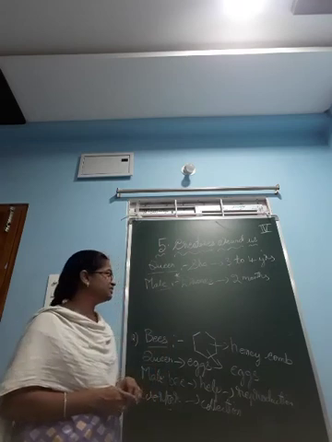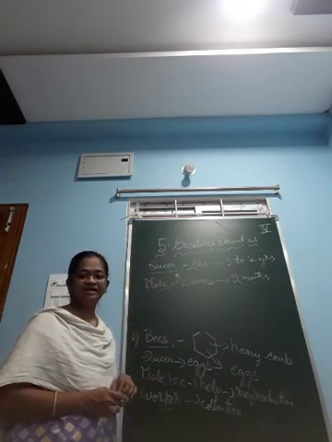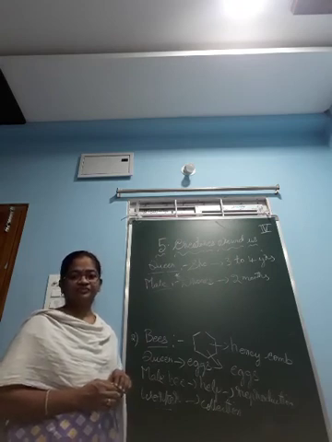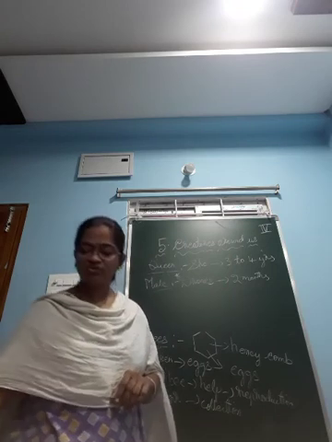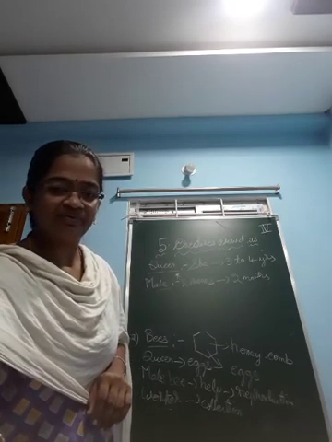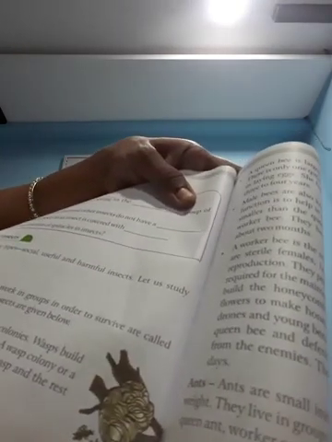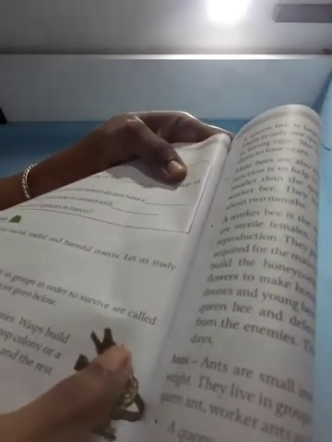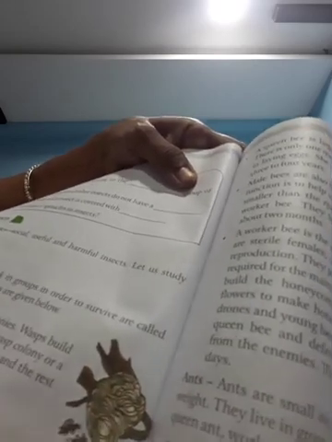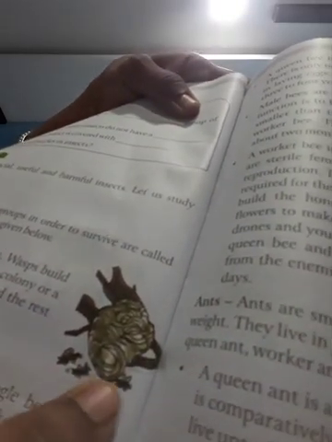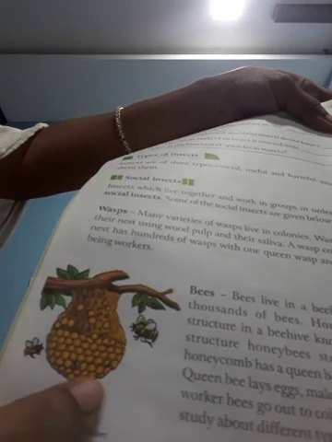Okay, children, just see here, the queen bee and the male bee. I will show you the diagram of how the queen bee, the female, looks. This is the wasp hive. They are living in colonies, no? Coming to this one, these are the wasps. These are the bees. This is the beehive, how it is building the beehive.